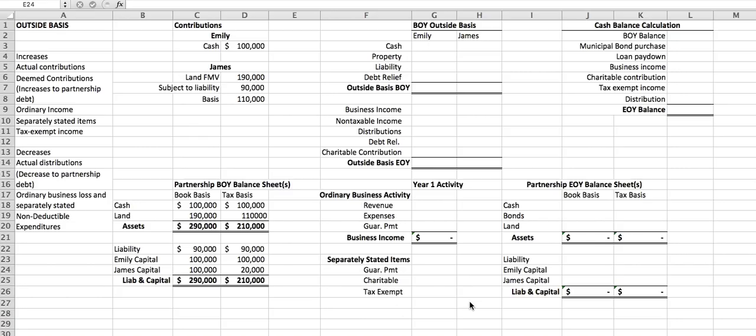Okay, now we're going to calculate the beginning of year outside basis. So this is going to be based solely on the tax balance sheet. Well, Emily starts with $100,000 of cash, or her basis in the cash that she contributed. James did not contribute any cash, but he did contribute $110,000 of land.